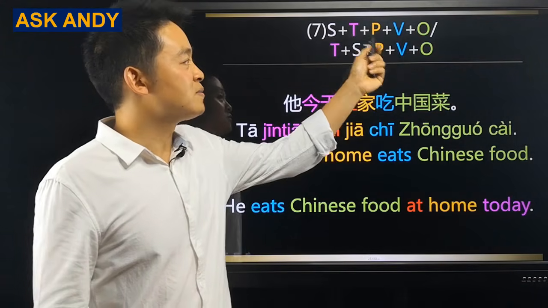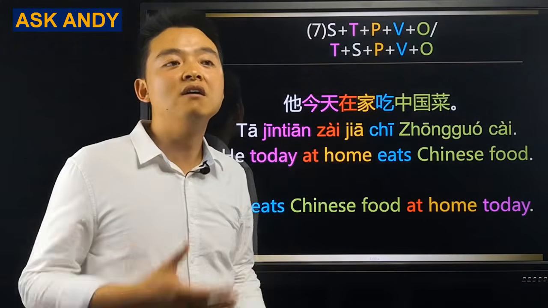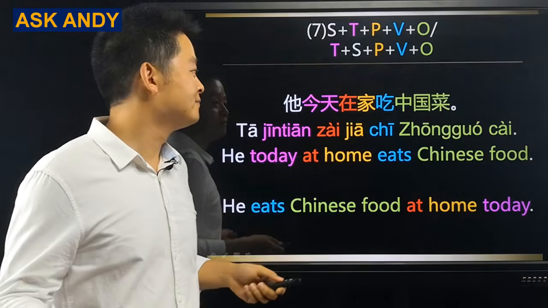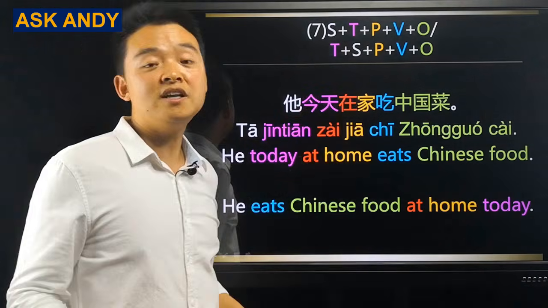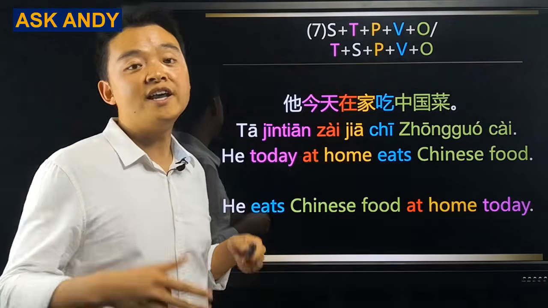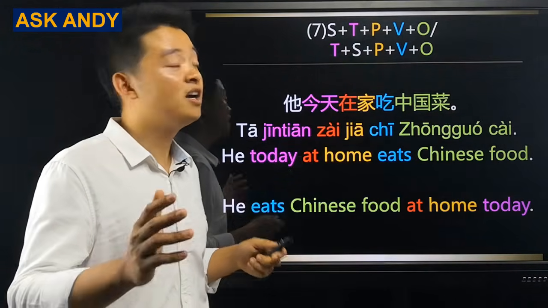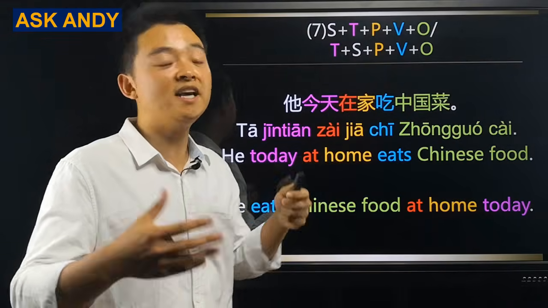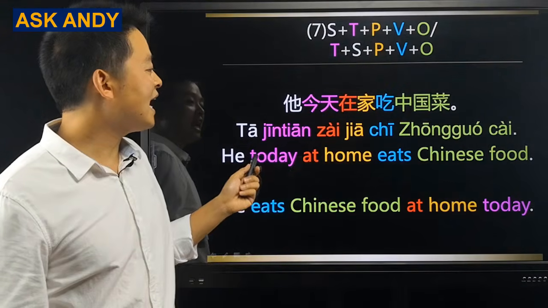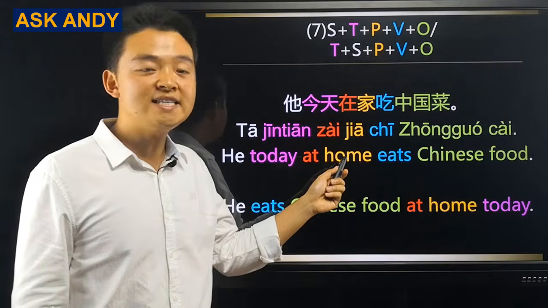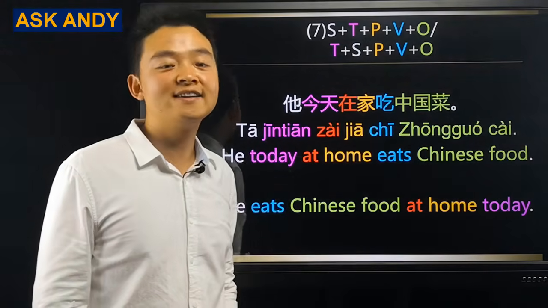Subject plus time plus place plus verb plus object. It's a bit complicated, right? And it works with the time at the beginning. Remember, time is flexible, and I recommend you to place time at the beginning of the sentence. To save your time, I don't show the second pattern anymore. Let's see the example. 他今天在家吃中国菜.